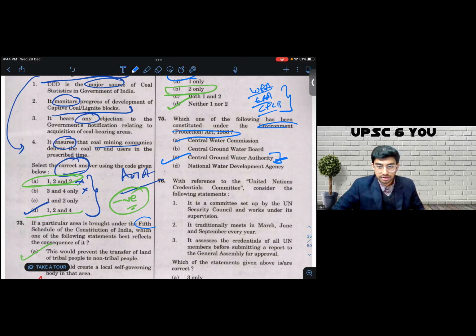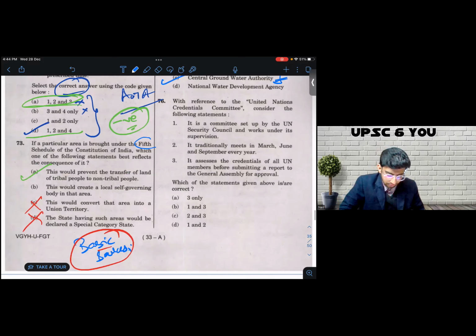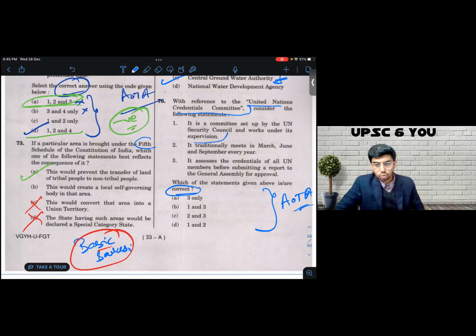Let's come to question number 76. Question number 76 says, which of these statements above are correct? UN Credential Committee. I've not heard of this committee. Let's see. Another thing you should focus on when you look at the options is that there's no option that says all of the above. Statement 1 says it's a committee set up by UNSC and works under its supervision. Could be. I don't have a strong enough reason to negate it yet. Statement number 2 says it traditionally meets in March, June, and September every year.